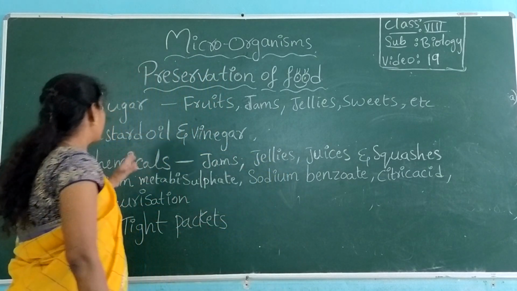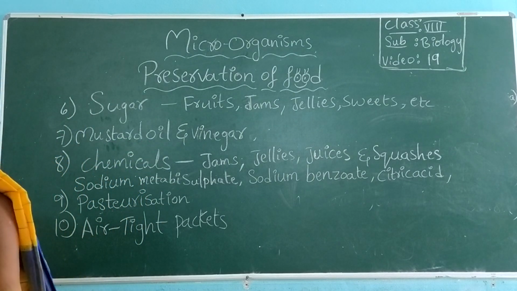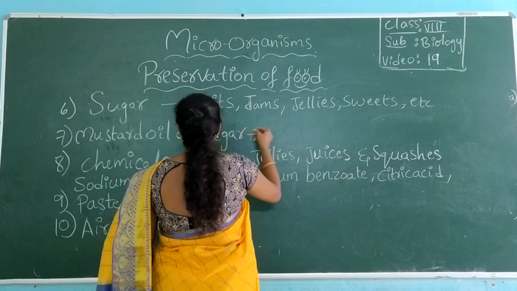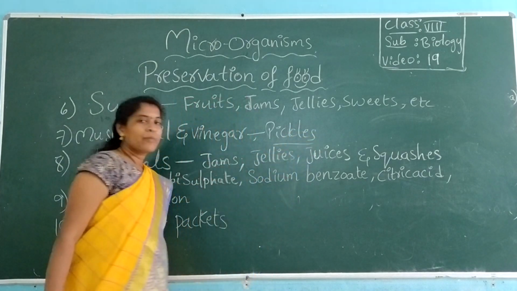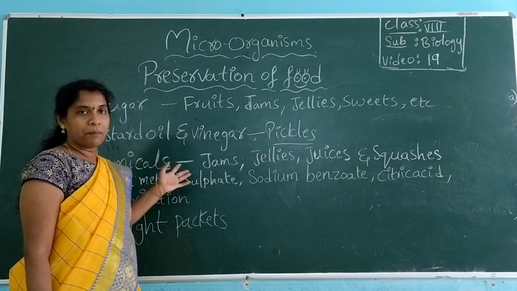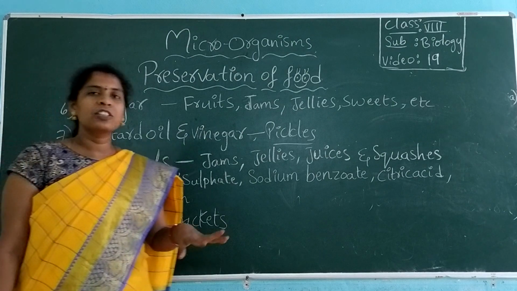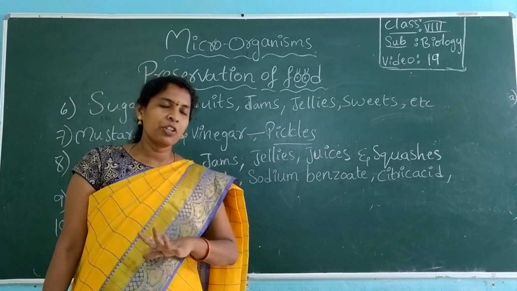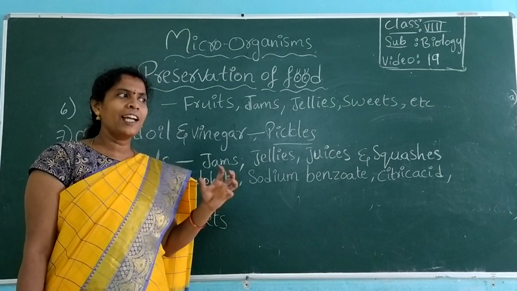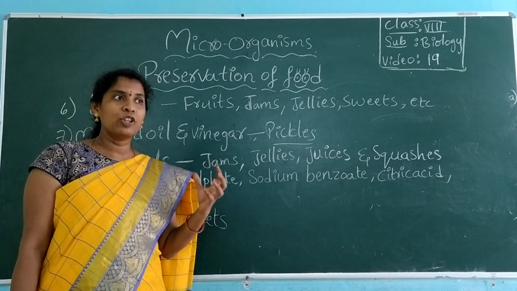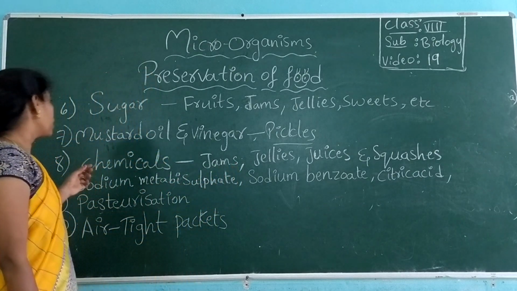Okay, next one: mustard oil and vinegar. Generally, when making pickles, people use mustard oil, avar nune, or vinegar. If you add these, pickles do not spoil for 2 to 3 years, and you can store them for 2 to 3 years without any damage. Got it? Because they are very strong at controlling the growth of microorganisms, so it does not spoil faster.